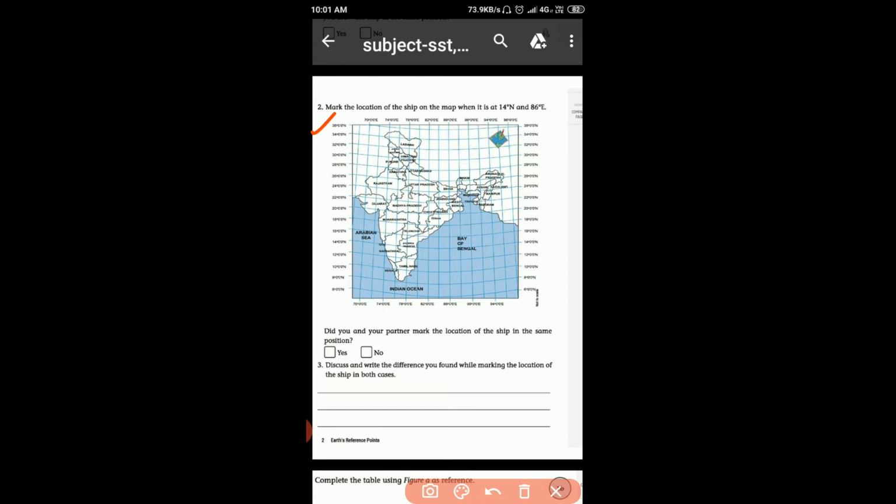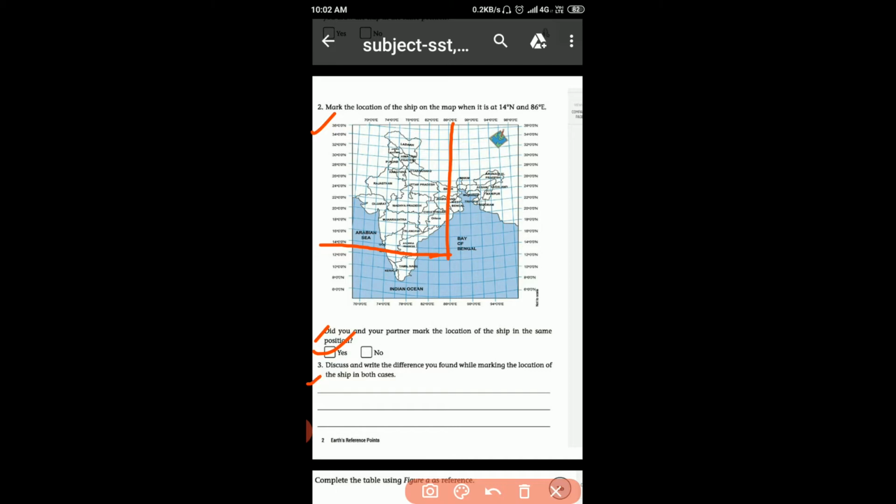To find out where is the 14° north, here it is 14° north and 26° east. This is it. So, the question is, did you and your partner mark the location of the ship in the same position? Yes.